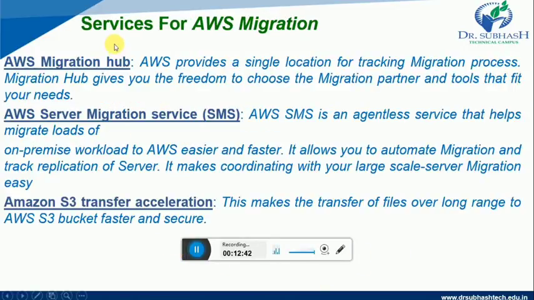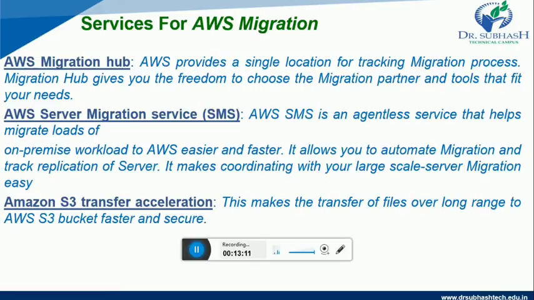Now let us see services for AWS migration. First service is Migration Hub. AWS provides a single location for tracking the migration process. Migration Hub gives you the freedom to choose the migration partner and tools that fit your needs. So this is AWS Migration Hub. Next one is AWS Server Migration Service.